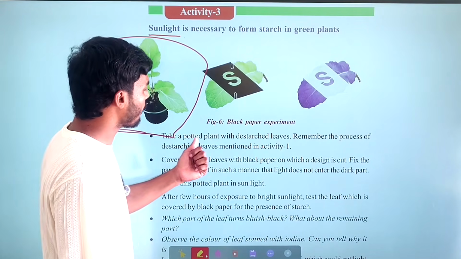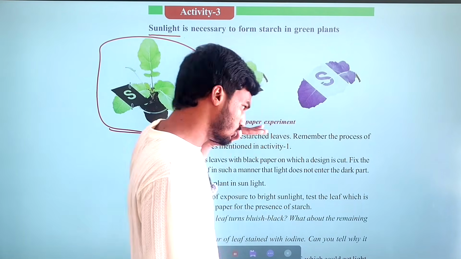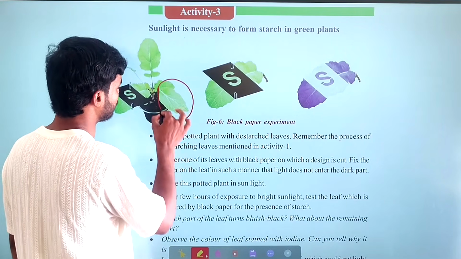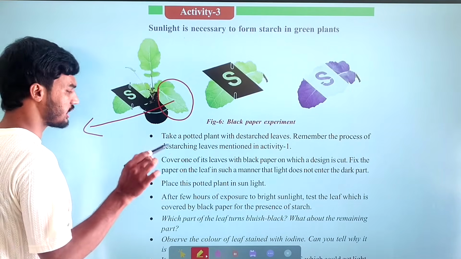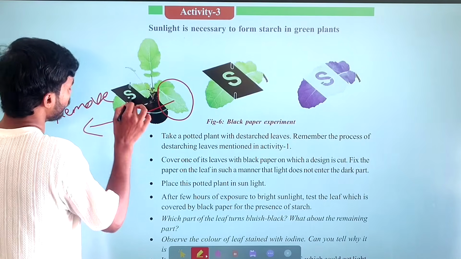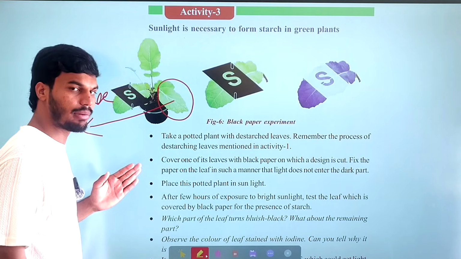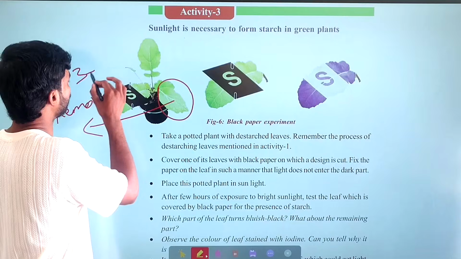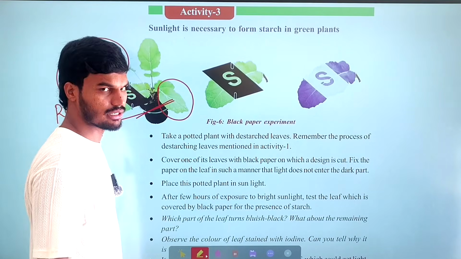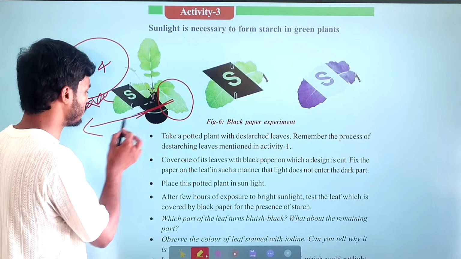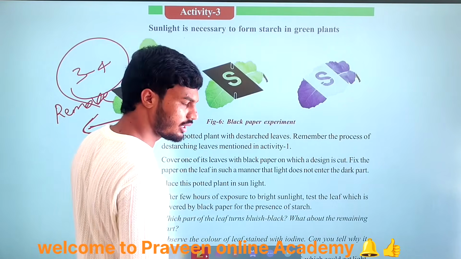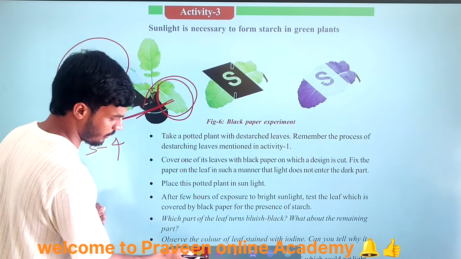First, you take a potted plant with de-starched leaves. So in this experiment also we have to take the potted plant with de-starched leaves. Simply, whatever starch is present in the leaves, we have to remove. We know that when you place this plant in a dark room for 3 to 4 days, the plant will get rid of starch completely. Clear? So if you want to destarch this plant, you have to place it in a dark room for 3 to 4 days. Then after 3 to 4 days, the plant will be destarched.